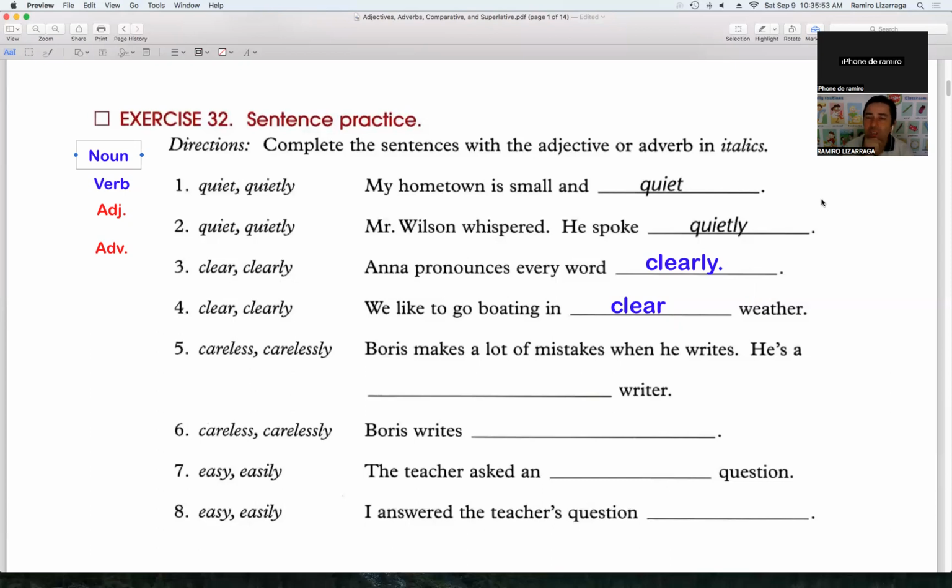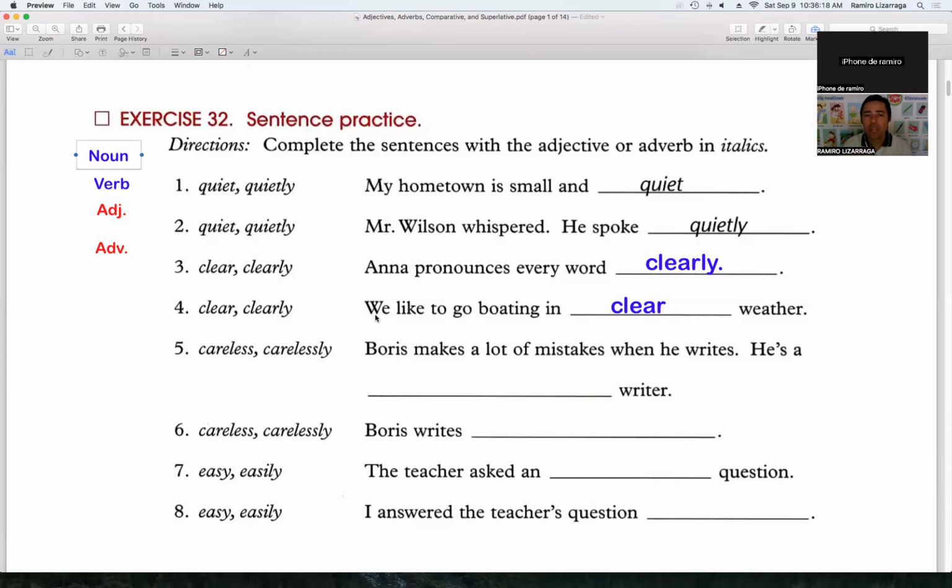And try to practice this yourself. When you are alone, if you see a sentence in English, try to make a question that has that sentence as an answer. And let me do it.